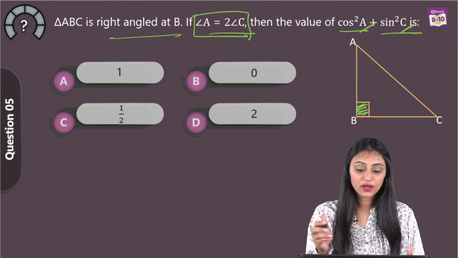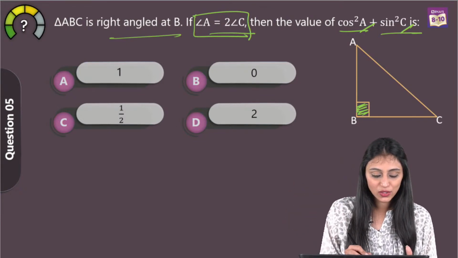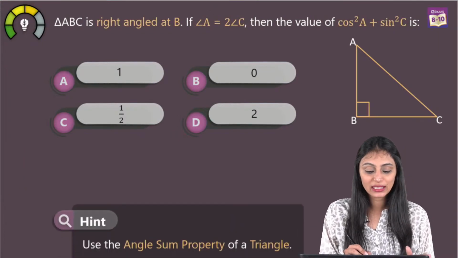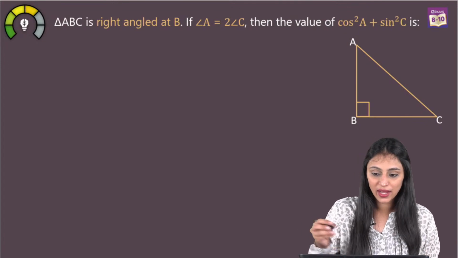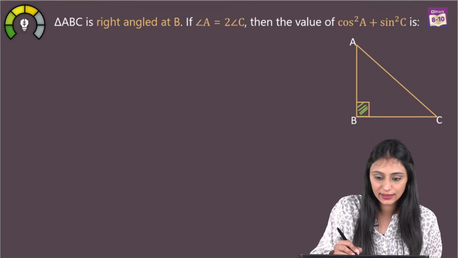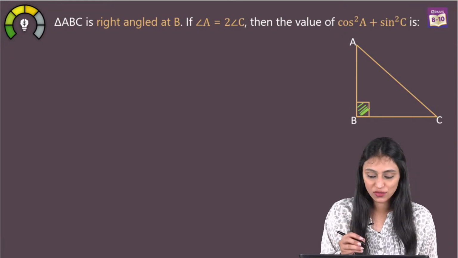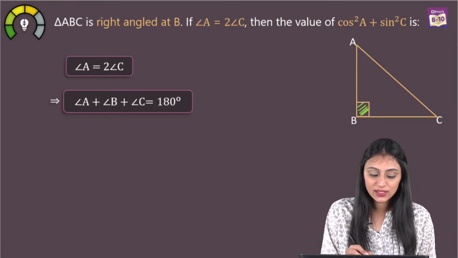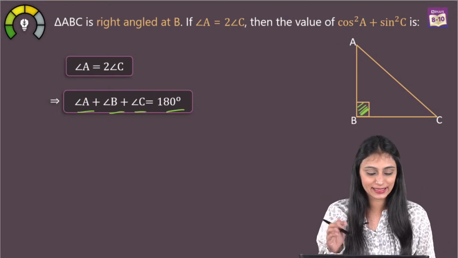Alright, so here we need the value of angle A and angle C. Now to get this, I can make use of the angle sum property of a triangle, right? So what do we have? We have this 90 degree. Now, this angle A is twice of angle C, correct? Now, using this relation, we know that angle A plus angle B plus angle C is 180 degrees, correct?